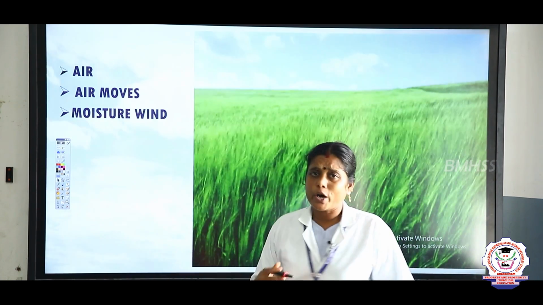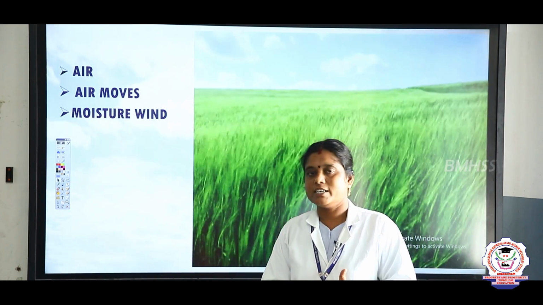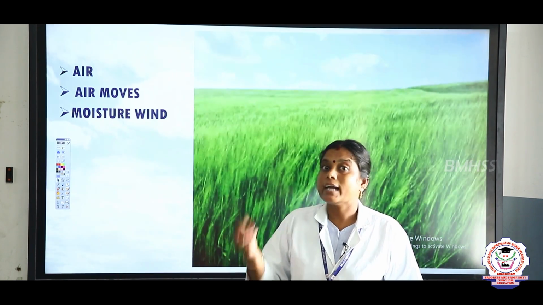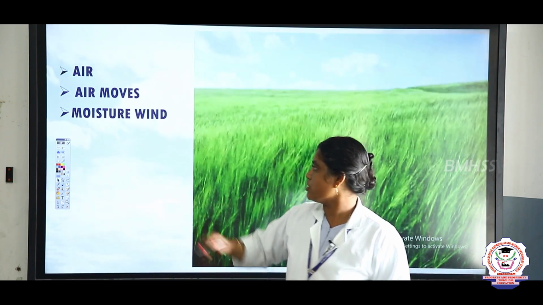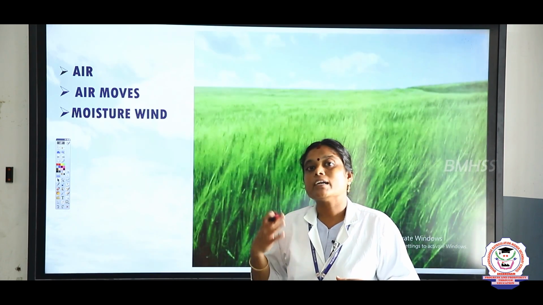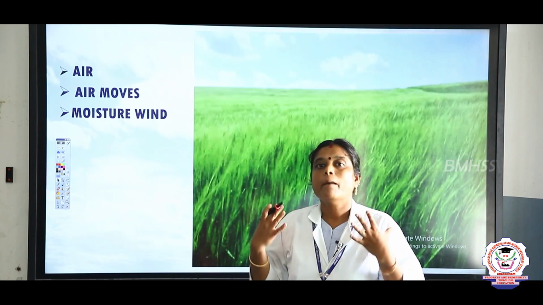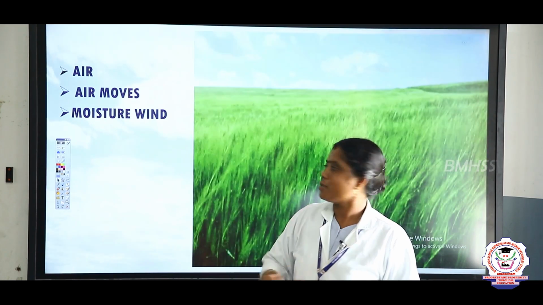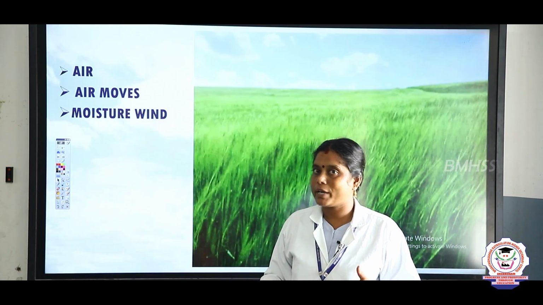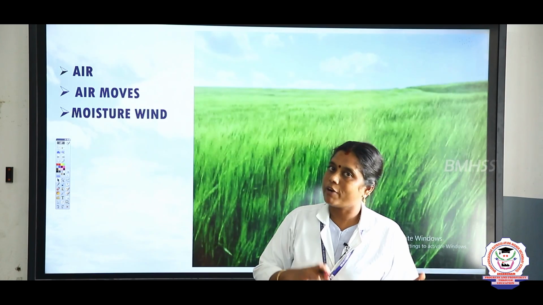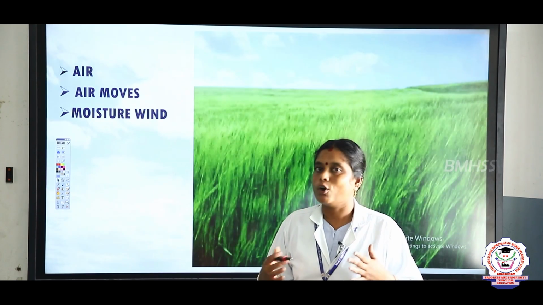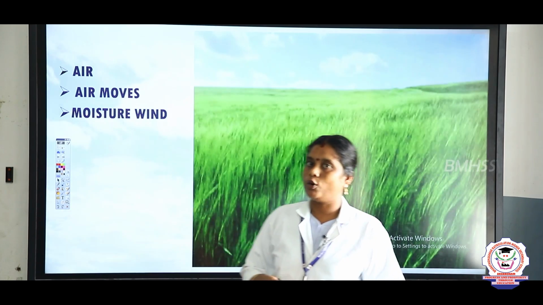And also moisturizing wind, ஈரப்பதமான காற்று. The moisturizing winds always bring rain at a particular place. So what is air? Wind. The horizontal movement of air is known as wind, and air moves from high pressure area to low pressure area, and moisturizing wind always brings rain at a particular place.